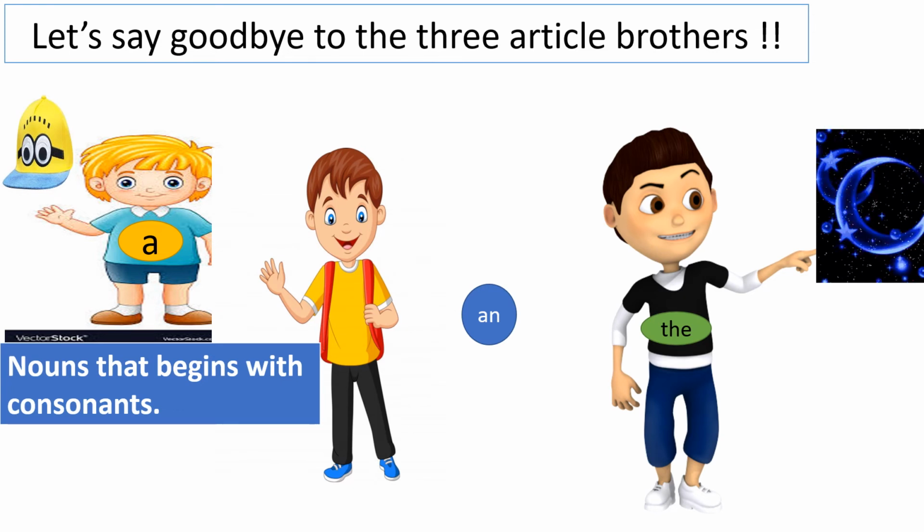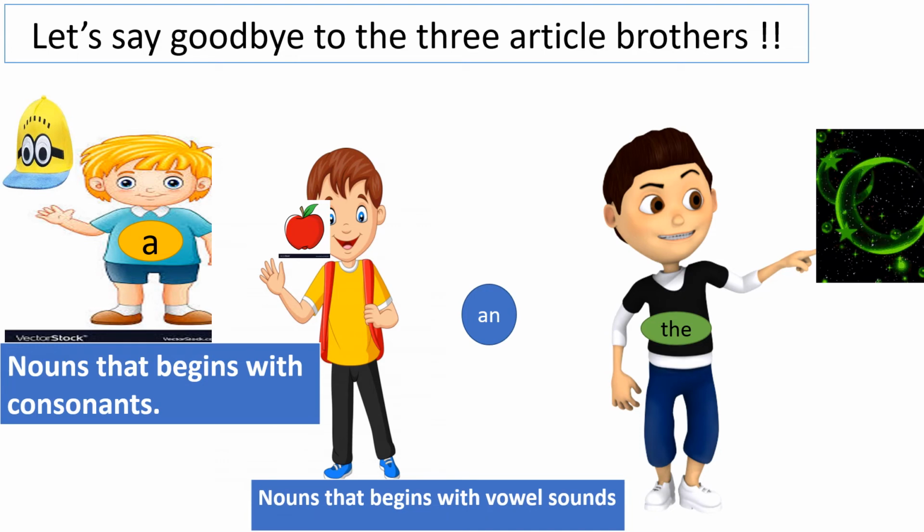Yes, the article a wants to say that nouns that begin with consonants, always remember to put me. Okay, and only with the singulars, not with the plurals. And now what does the article an want to say? It wants to say that I am used for the nouns which begin with the vowel sounds.